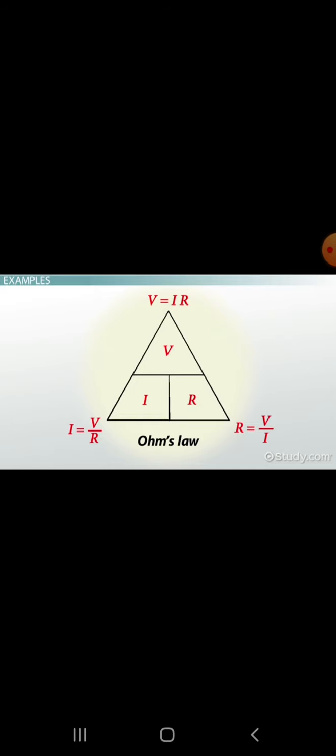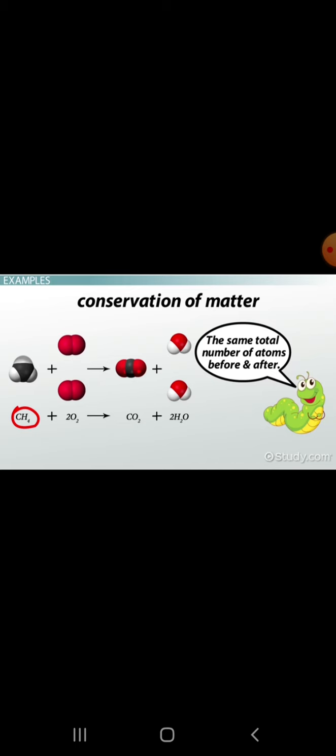and resistance, R. Natural laws are also found within chemistry. One of the most important laws in chemistry is the law of conservation of matter. This law states that matter can neither be created nor destroyed. This law establishes the foundation for understanding chemical reactions, since matter in reactions is just recombined to form different combinations. The law of conservation of matter predicts that the same total number of atoms are present before and after a